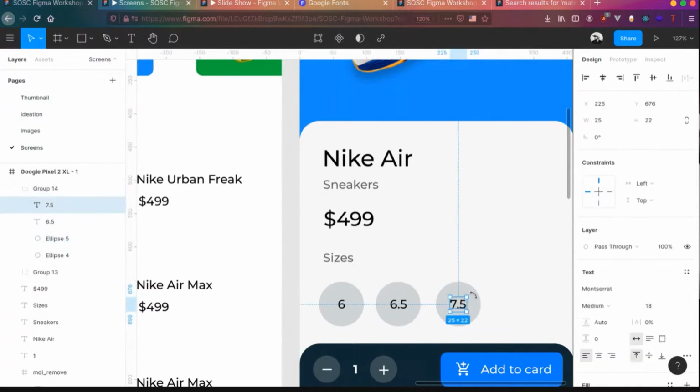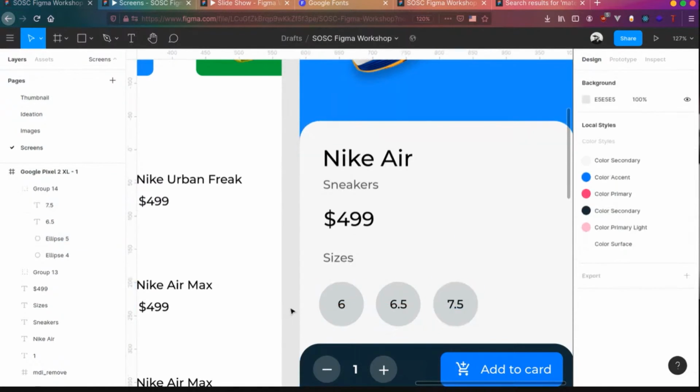Okay, basically you get the gist. I'm not going to do everything together right now. It may take a lot of time. But yeah, these are the sizes available.